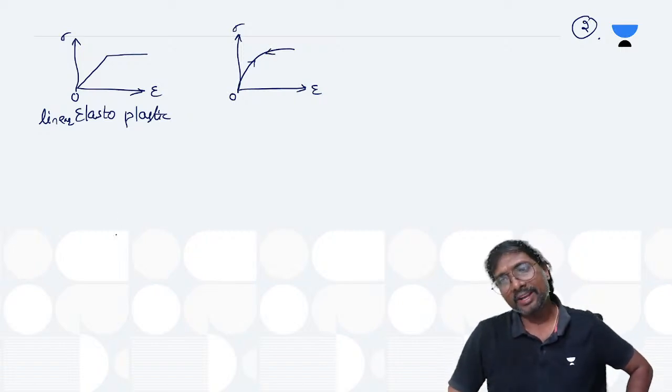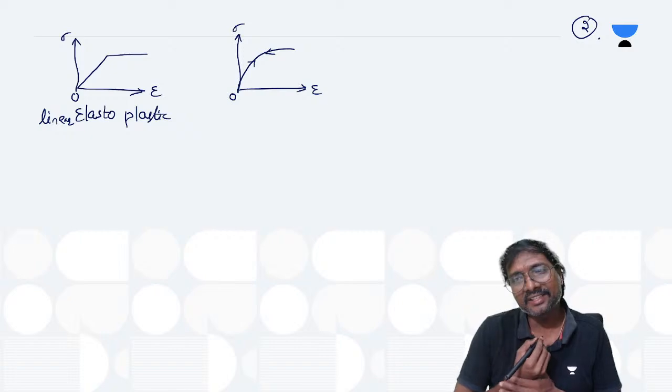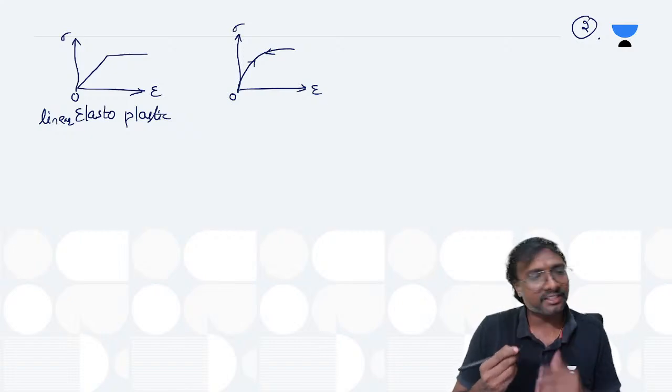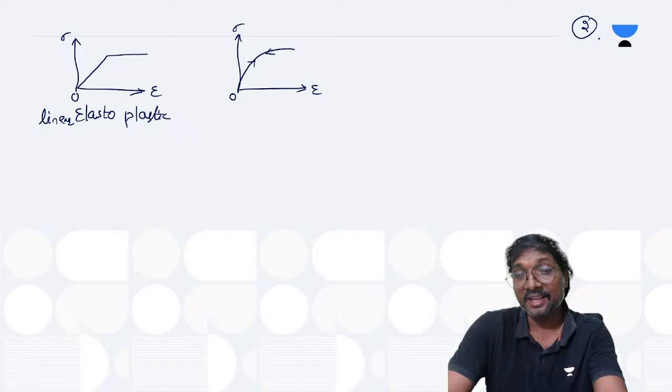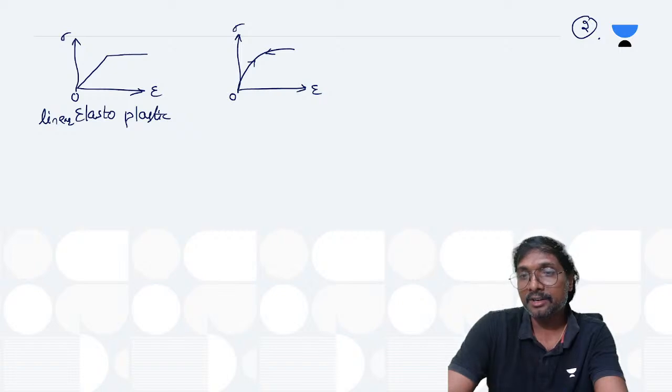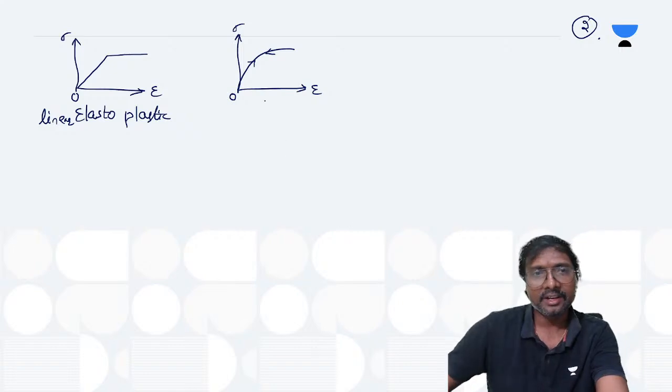When the loading and unloading paths are exactly the same, can we say it is elastic or plastic? If the loading and unloading paths are exactly the same, do we have any permanent deformations or not? No permanent deformations are present. It is exactly elastic only, right? So you can call it a non-linear elastic.